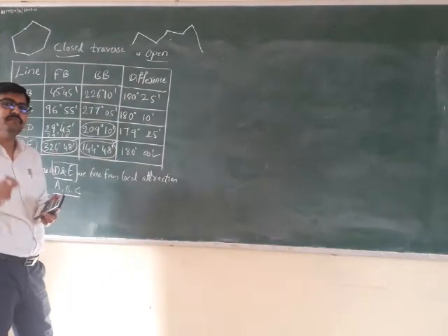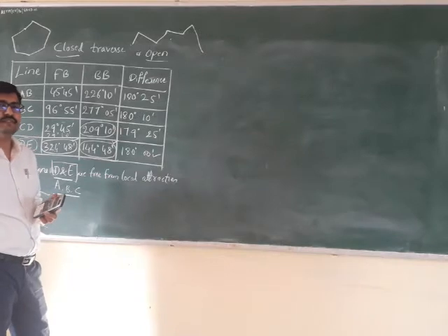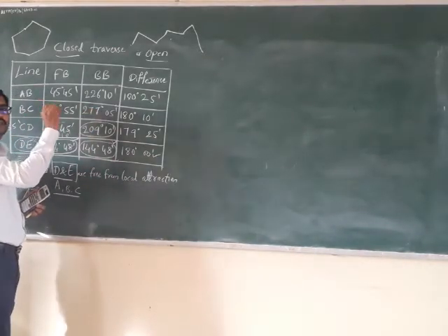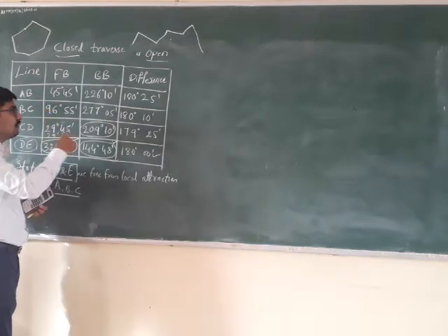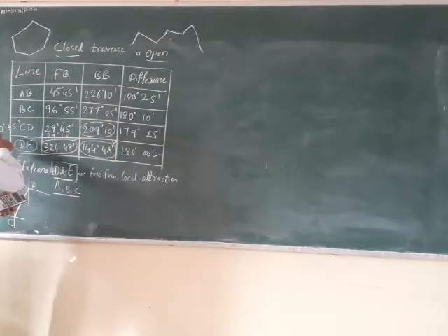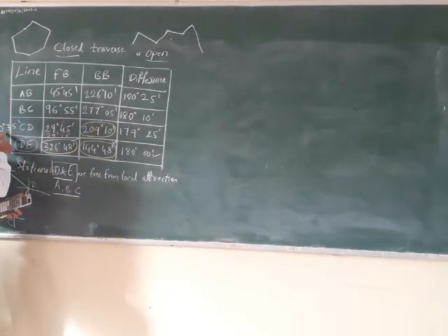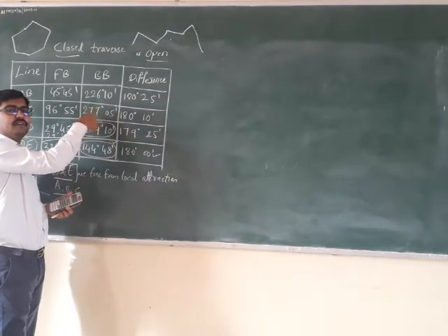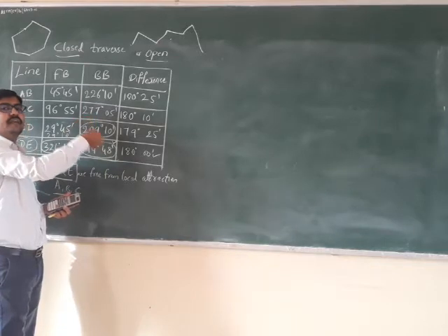Back bearing of line BC is measured from station C, right? So this has got an error of 35 minutes. So this is also wrong because this is measured from station C, and station C has got a correction of minus 0 degree 35 minutes. So that means what? I have to deduct 35 minutes from this bearing also, so that I get the correct one.